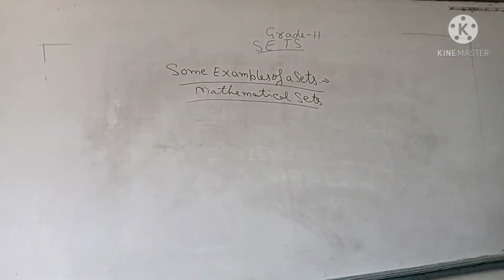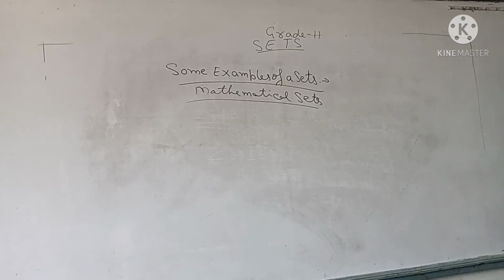Tabular form we can't write here. A lot of rational numbers are there. That's why I told you, some sets we can write in roster form, some in set builder form, some in both ways. Here if you write very few elements, the proper representation you will get in set builder form.